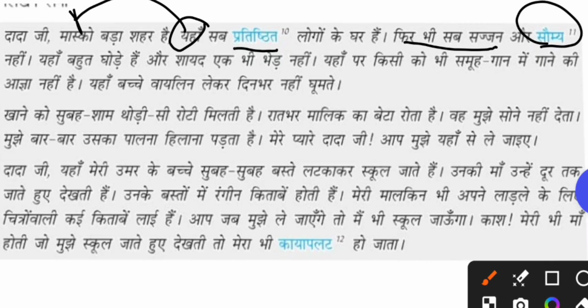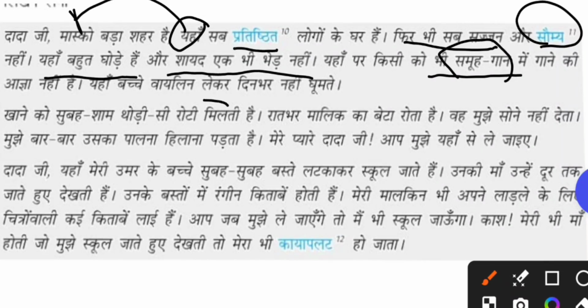यहाँ बहुत घोड़े हैं. So here he can see many horses. और शायद एक भी भेड़ नहीं. But I cannot see even a single sheep. यहाँ पर किसी को भी समूह गान में गाने की आज्ञा नहीं है. Here no one can do the group singing. समूह गाना, singing together in a group. So group singing is not allowed in Moscow.